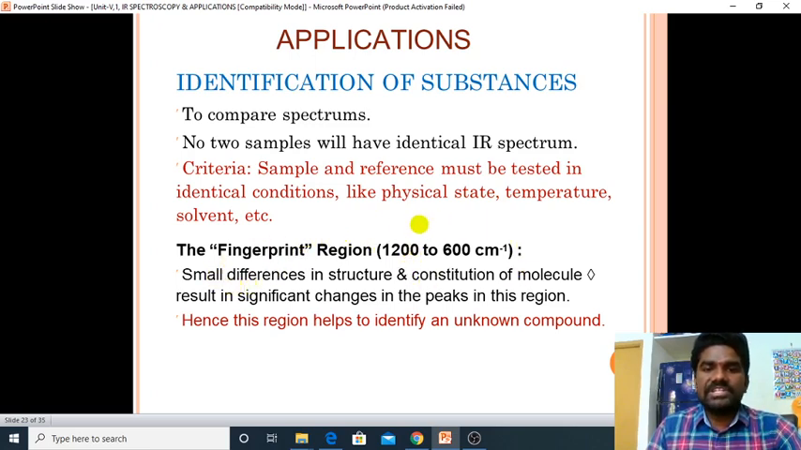Here, the fingerprint region, what is that? 600 to 1200 inverse centimeter. This range is called the fingerprint region. In this region, small differences in the structure and constitution of a molecule result in significant changes in the peaks. So we can simply identify unknown compounds. Hence this region helps to identify an unknown compound.